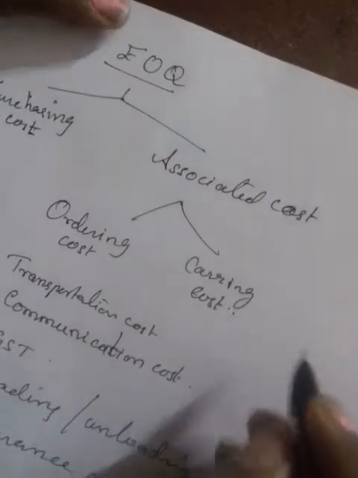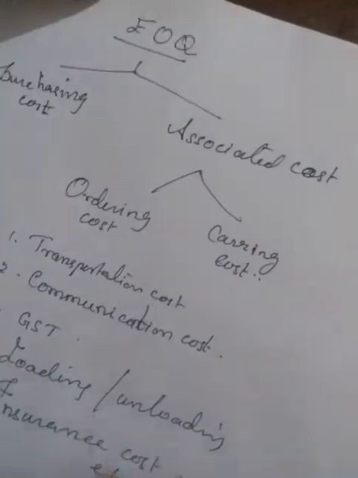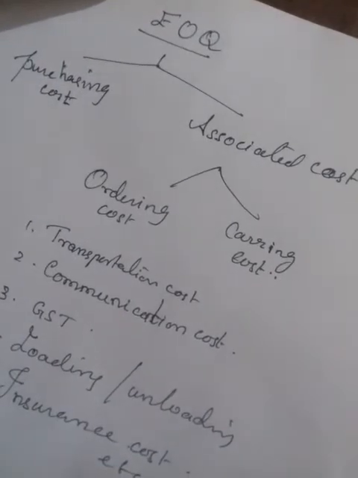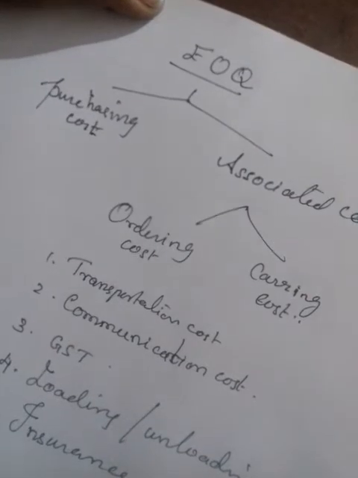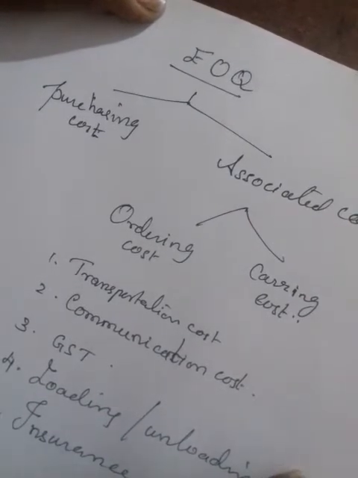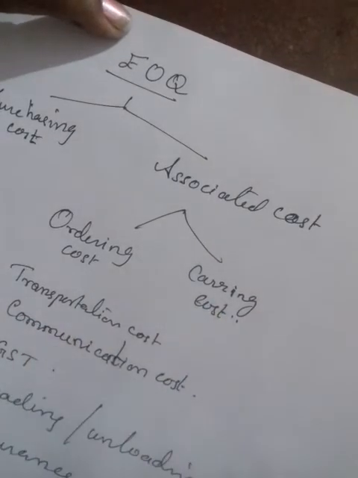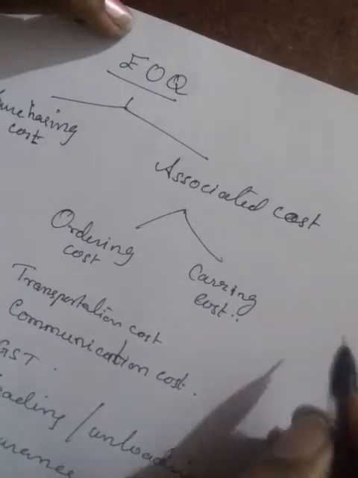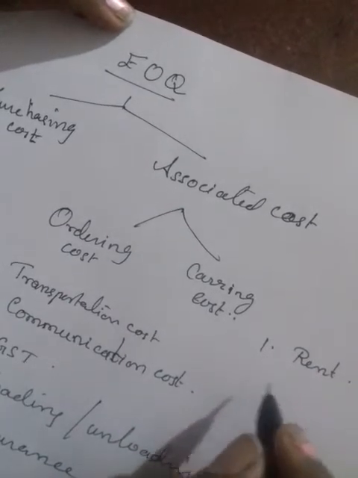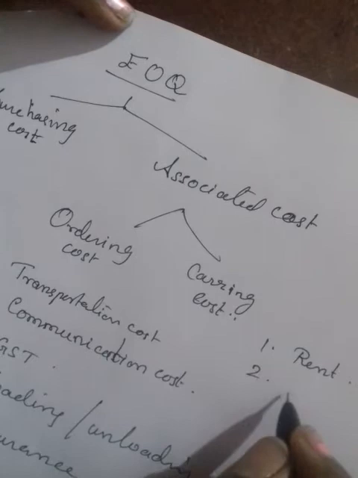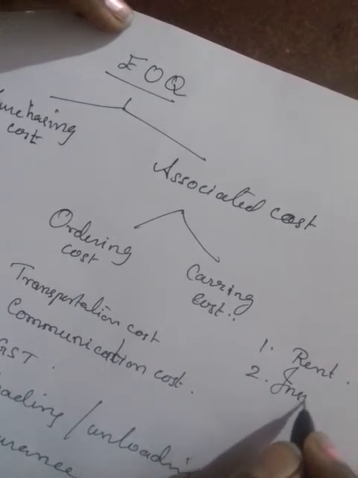Now we'll come to the carrying cost. You ordered, and now up to the doorstep it came. Your ordered material came to your warehouse. So now you have to keep that product inside your warehouse. For that you need to spend a certain amount, like rent, and for that stock you have to take insurance.